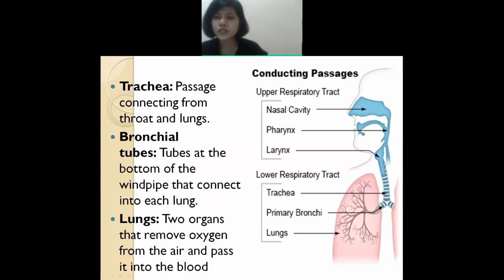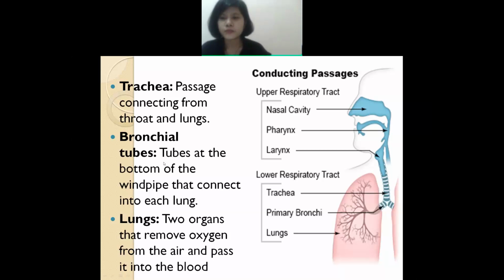The trachea is like a passage from the throat to the lungs. This part is the throat, and the lungs. So it is a passage through which the air can pass, through the throat and the lungs.